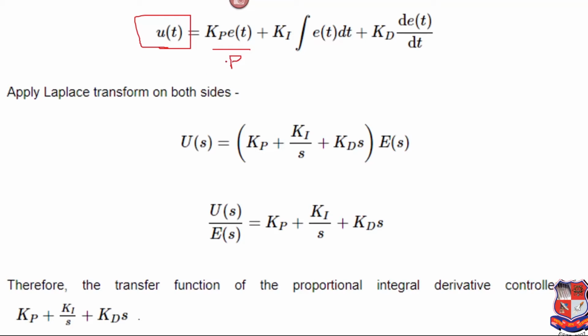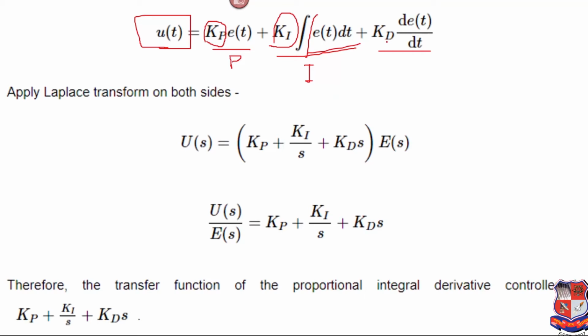This proportionality can be removed by this coefficient of proportionality. Similarly, this one is the integral controller, whose definition we have already learned, in which your actuating signal is directly proportional to the integral of the error signal. This proportionality can be removed by this proportionality constant, the integral constant, and in the same way in the derivation, this one is my integral controller and this one is my derivative controller.